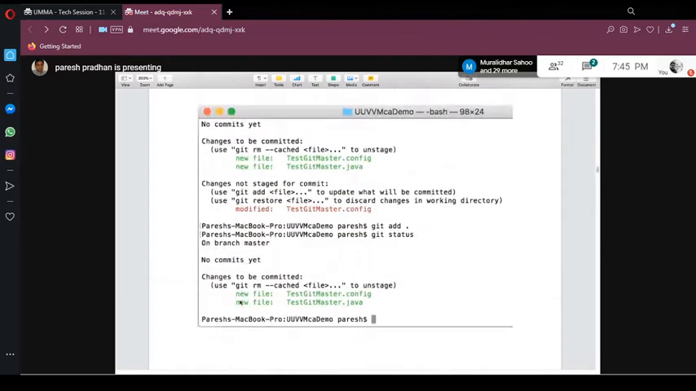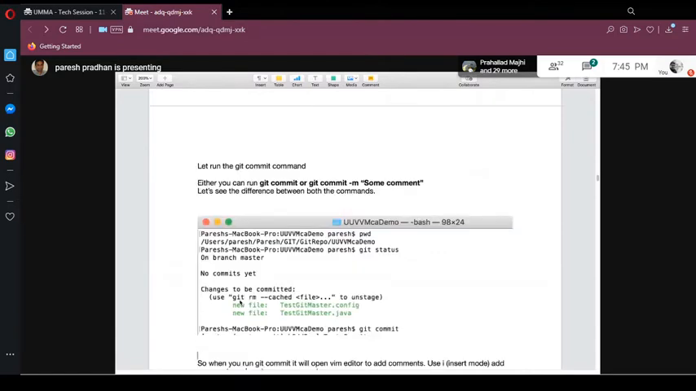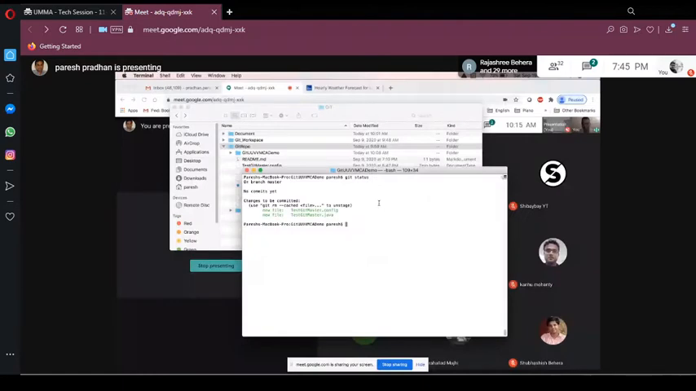So now let's do a commit. Next command is commit. So you made some file. Let's say for some defect you are fixing, and you made these changes in this git master.java. There are two ways you can commit. If I run git commit, there are two ways you can commit.